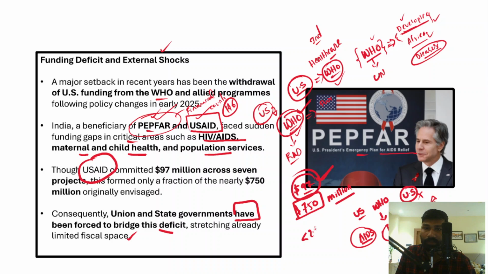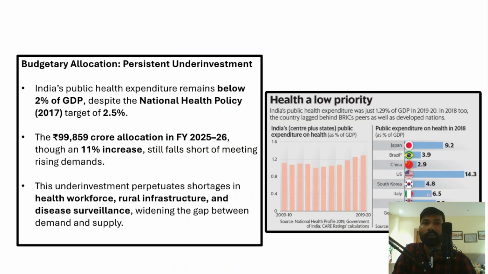As of now, the union government of India has been spending only 2.5% of its GDP on healthcare, but there is a need to further increase this spending. So let's understand the budgetary allocations for the healthcare system. As I've already told you, chronic underfunding is a major problem in the healthcare system.